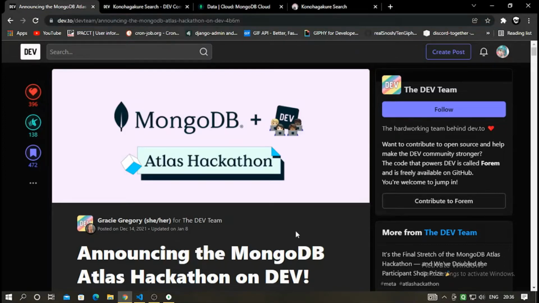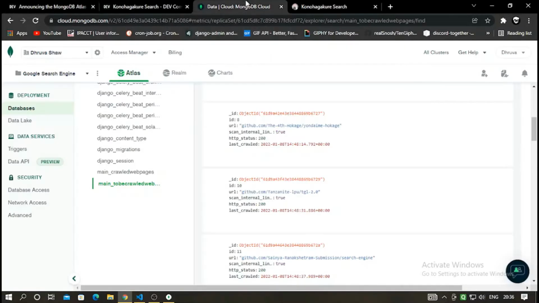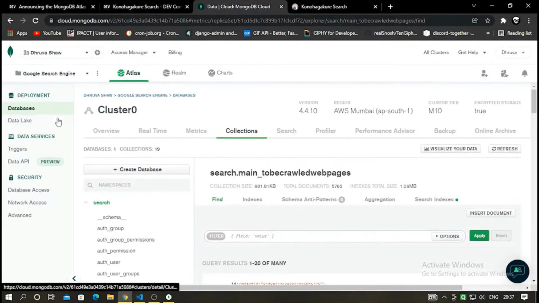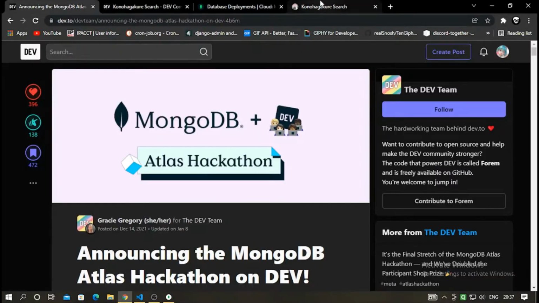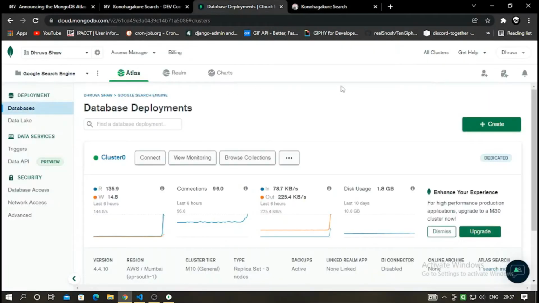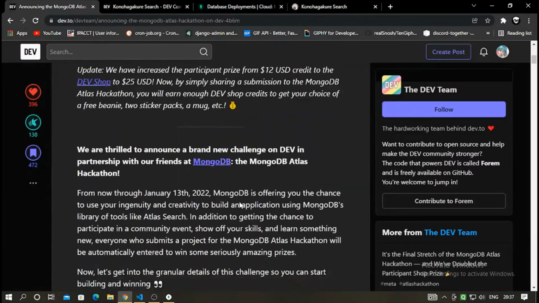So hey there. This is my submission for the MongoDB Atlas Hackathon, which is being organized in joint collaboration with MongoDB and the Dev.to platform, and it's being hosted on cloud. We have to make something on cloud MongoDB.